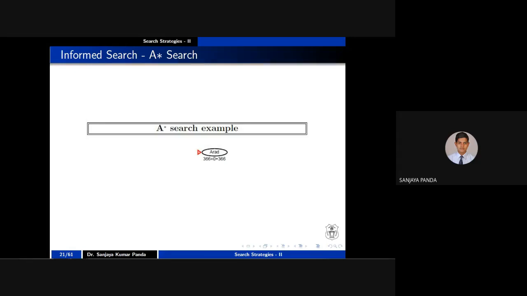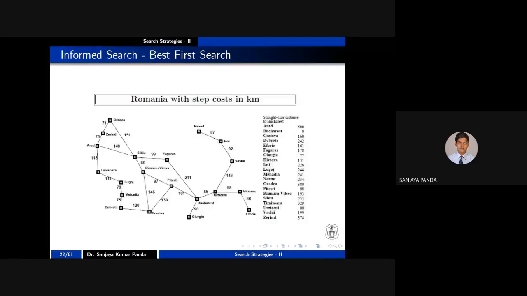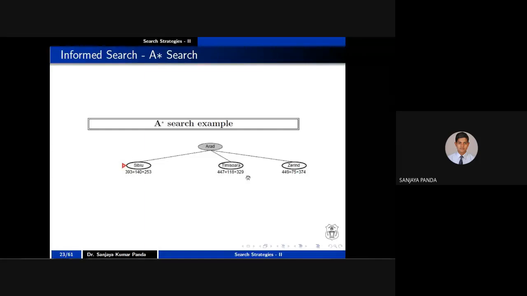Okay. Next, what will I do? The same process. You expand A. If you expand A, what will you get? You will get Z, S, and T. So I am expanding, and I am getting S, T, and Z.